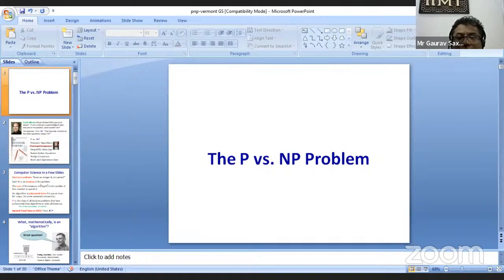Now if you look at this particular diagram, it's very easy to see how the different sets are diagrammatically defined. What is NP hard? What is NP complete? What is NP? What is P? All these are given. NP hard are all problems to which NP problems are efficiently reducible, and NP complete are those problems which are NP hard as well as in NP. And P is the efficiently solvable problems, and NP is the efficiently verifiable.